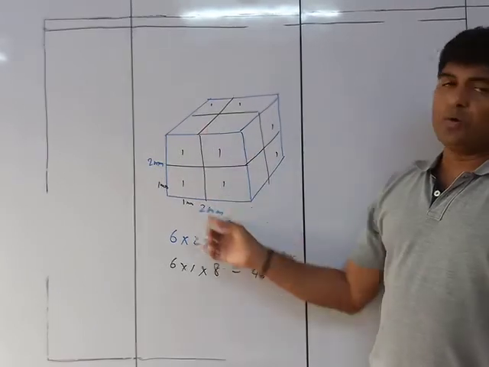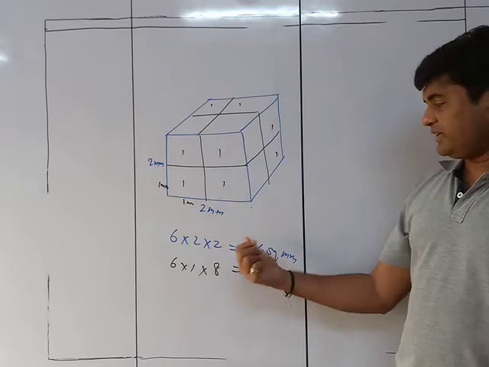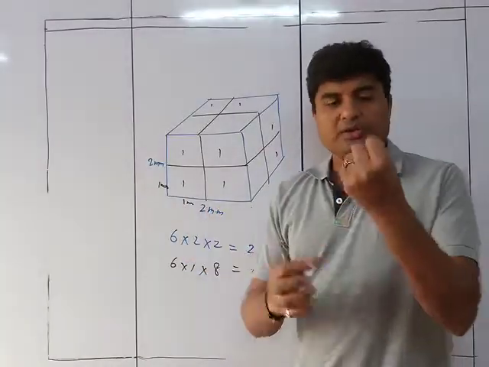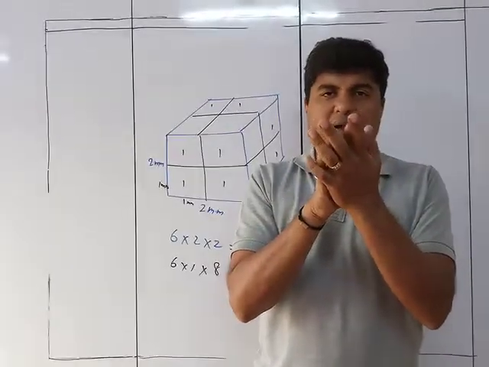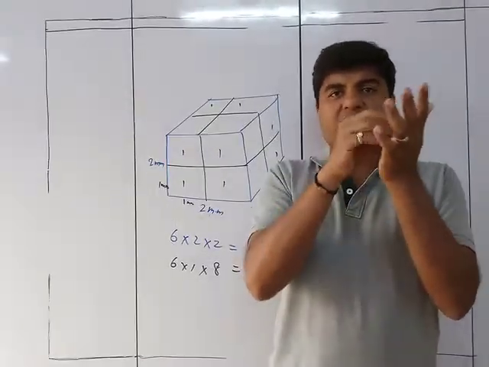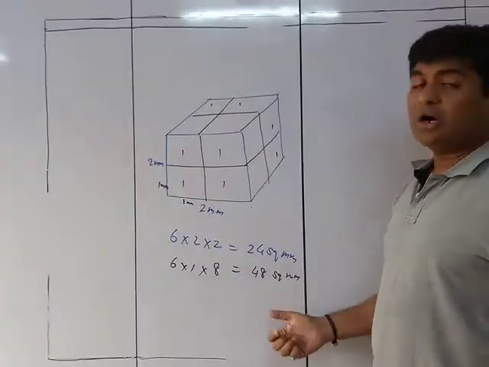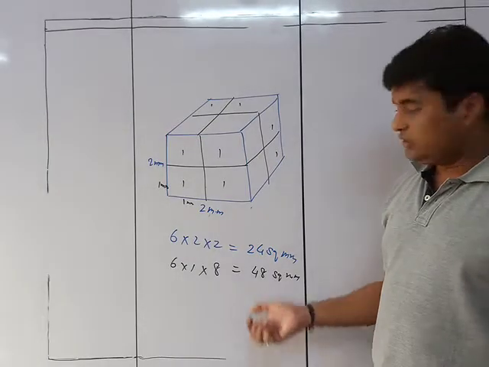Instead of using one big one, I used 8 small ones, and my surface area became double for the same volume. ये हाथ इतने का इतना ही है, but the moment I make it into small parts, every surface is going to communicate, giving a total of 48 square millimeters instead of 24.